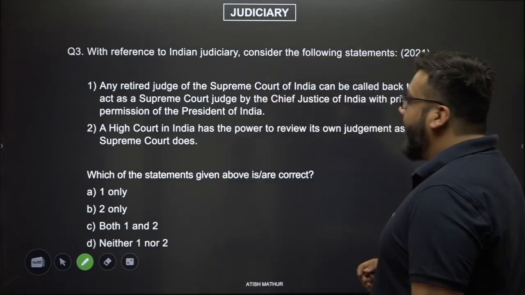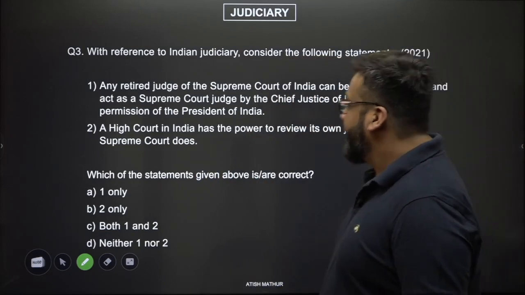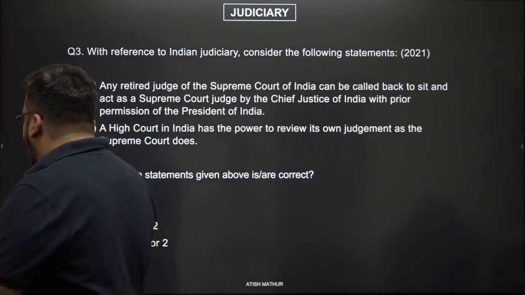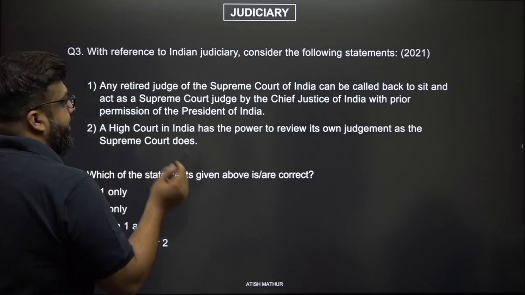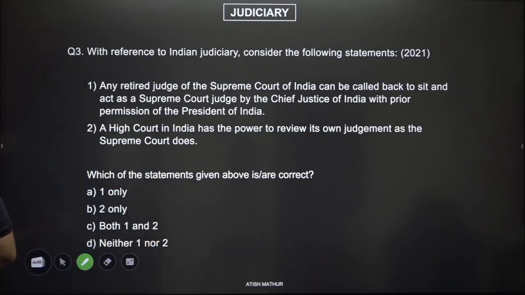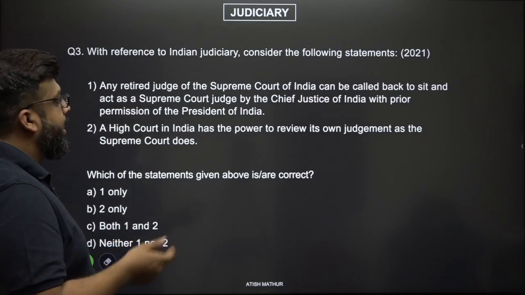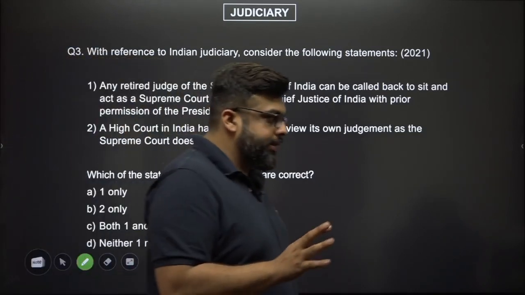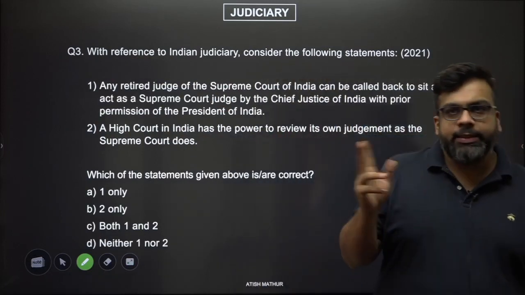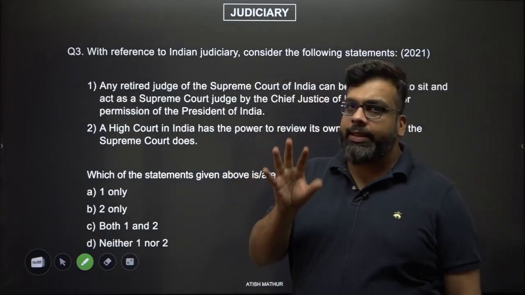Okay? Any retired judge of the Supreme Court can be called back to sit and act as the Supreme Court judge by the Chief Justice with the prior permission of the President of India. That's the first statement. The second statement is a High Court of India has the power to review its own judgment as the Supreme Court does. Now, both of these statements are not related to each other, so let's look at them independently.